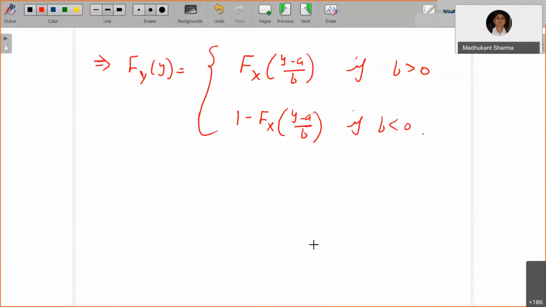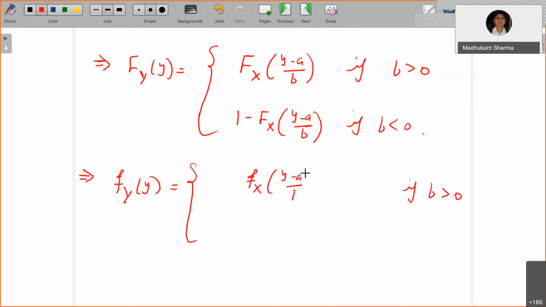Now I can straightforwardly find the density function by differentiating with respect to y. For the first case, if b is greater than 0, applying the chain rule, f_Y of y is f_X of (y minus a) by b times 1 by b.